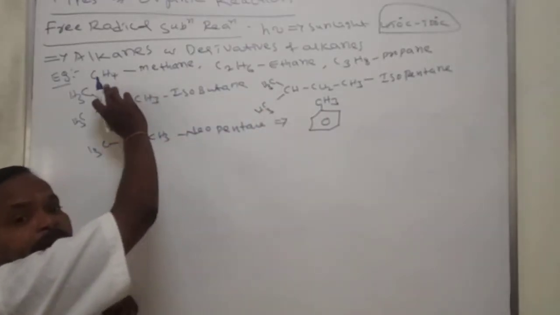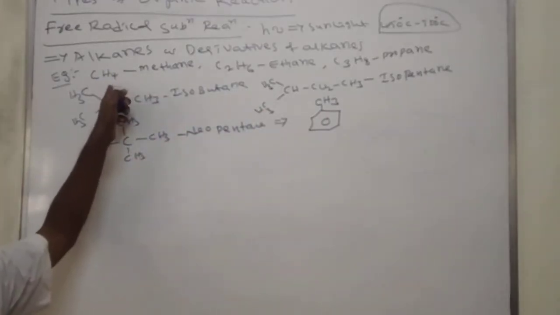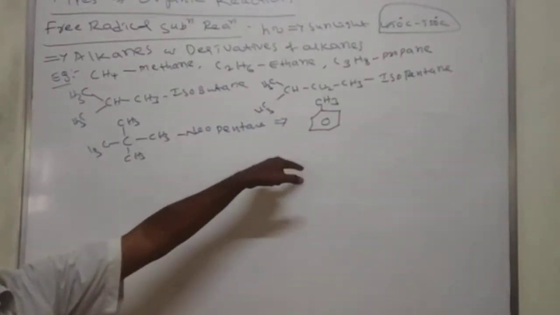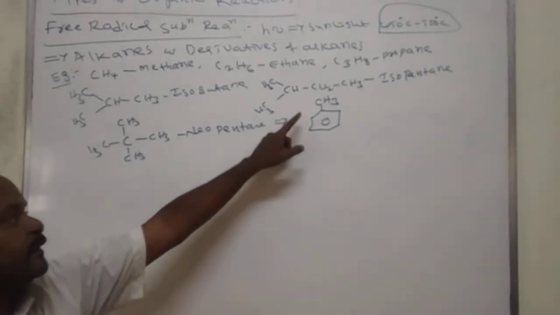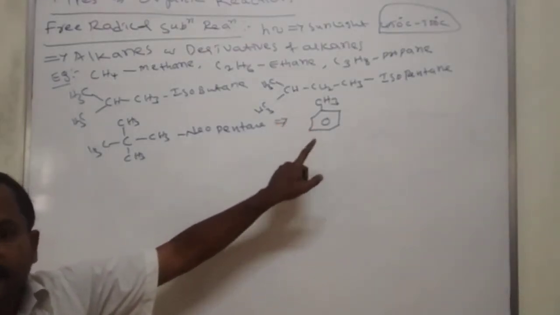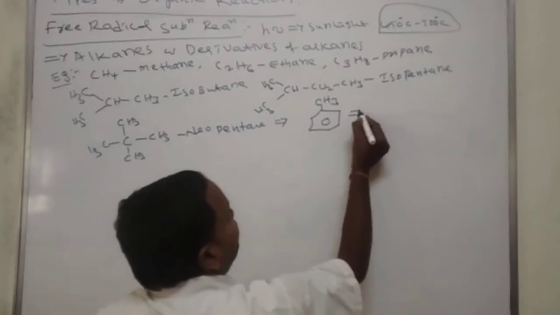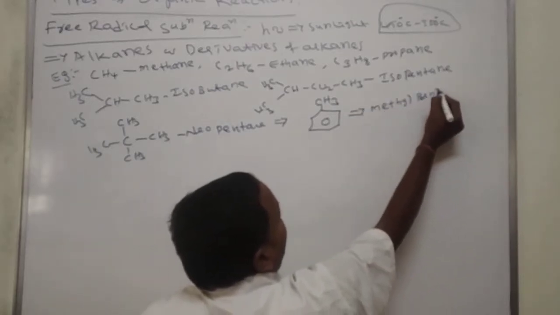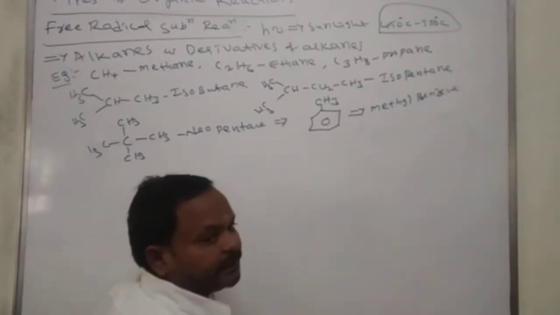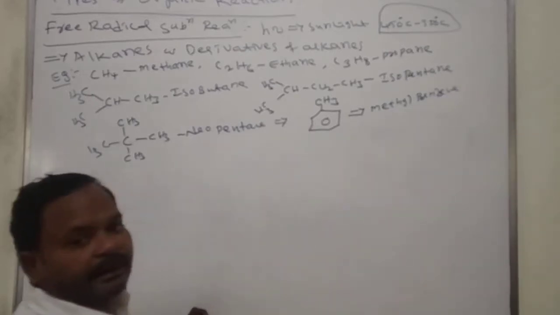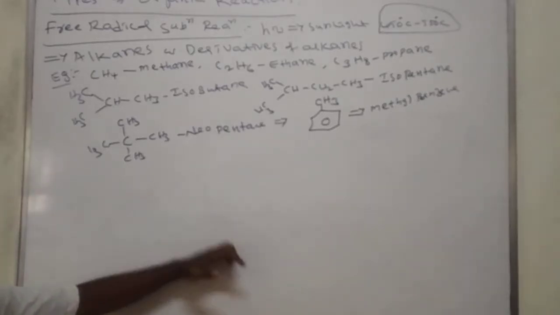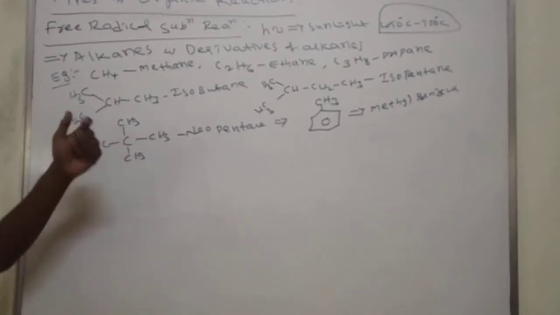Take CH4, remove one hydrogen from this, and add a phenyl group. What will you get? Methyl benzene. This methyl benzene is a derivative of alkane. These are the examples for alkanes and derivatives of alkanes.